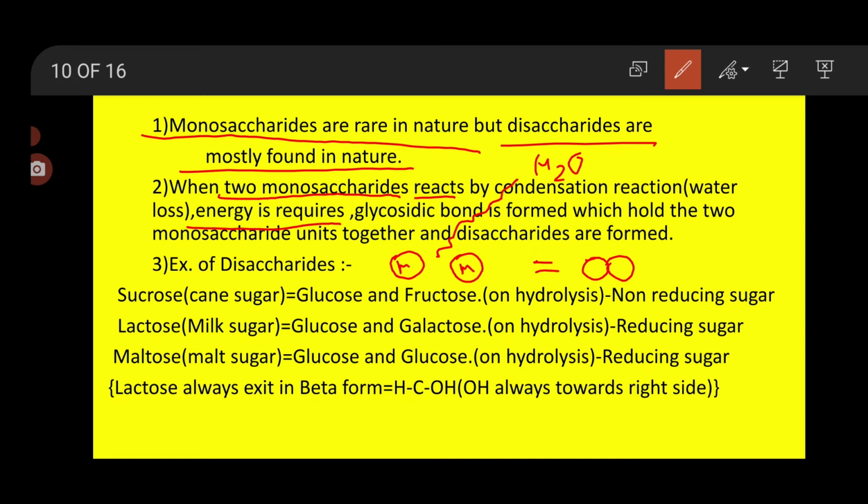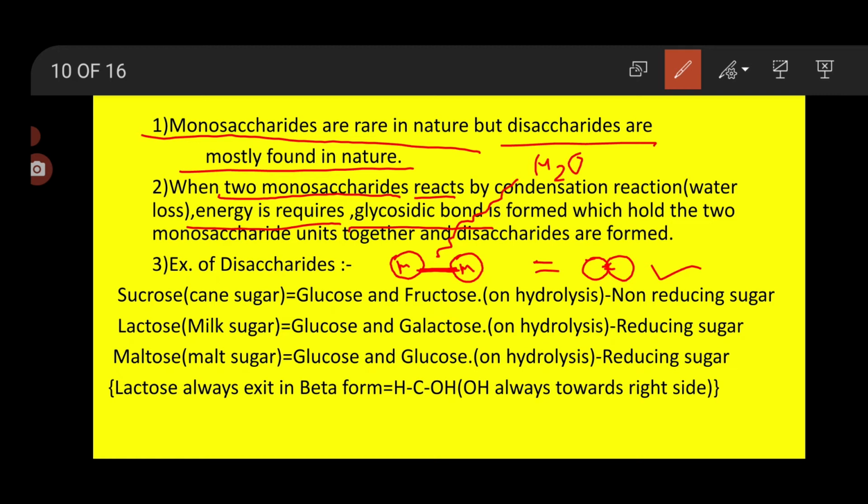As soon as the water is released, there is formation of one bond. That bond is called a glycosidic bond. This glycosidic bond holds the two monosaccharides very tightly. These two monosaccharides unite together and there is formation of a disaccharide. Again I am repeating how disaccharides are formed.